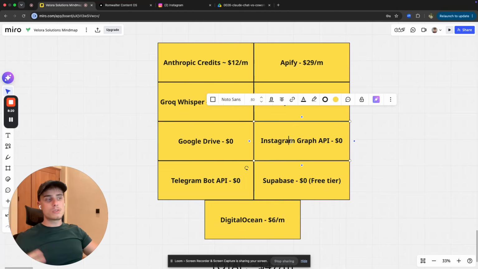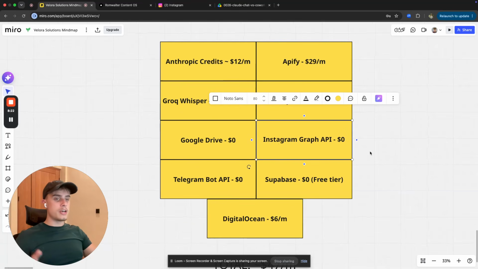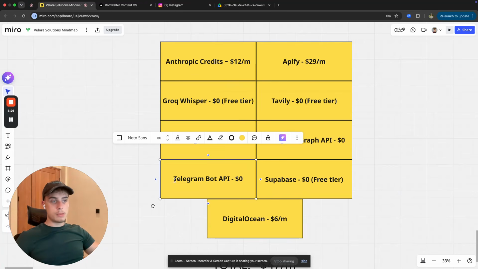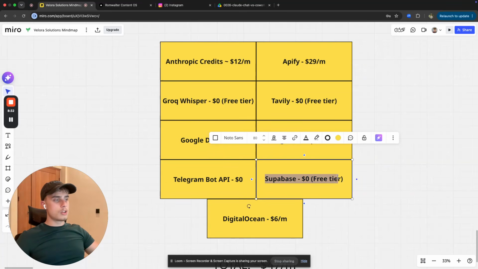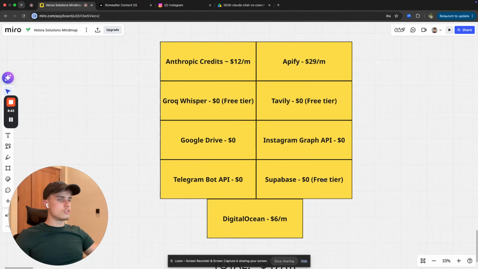Again, it's free. Instagram Graph API. This is how you can connect Claude to your Instagram profile. It's free. Telegram bot API, same thing. This is how you can connect your Claude Code to your Telegram. Again, it's free. Supabase, this is going to be our database. I think the free version is 500 megabytes of storage, and that's more than enough for a project like this. So you don't need anything else, just a free tier.